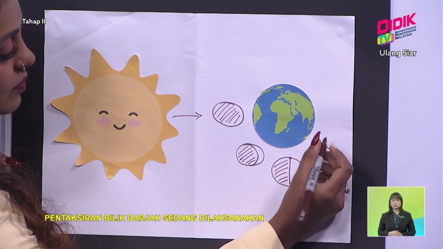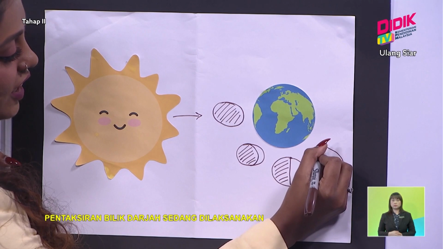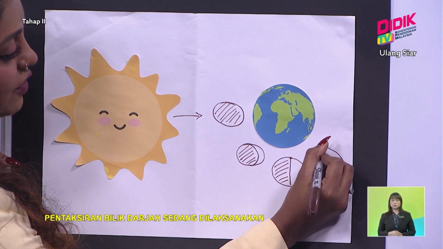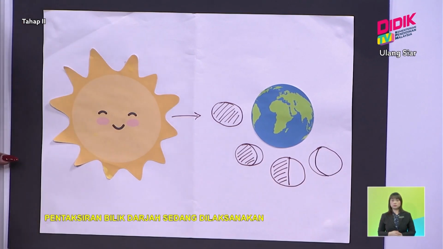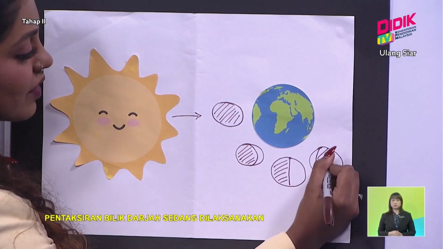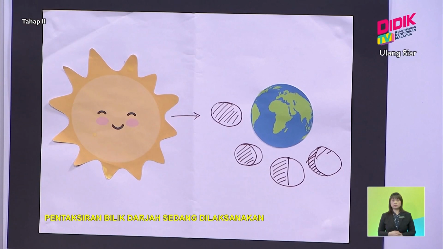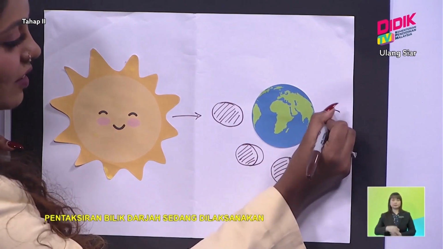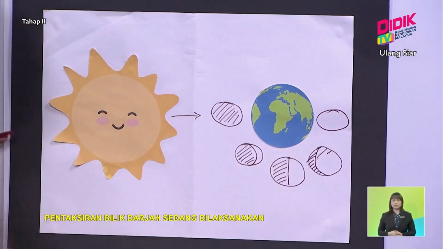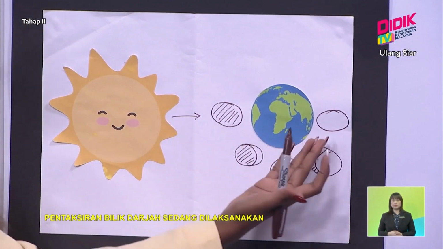Then we have this one. It's going to be like a normal C, and then color the right side. Not there, this one. Okay, I just learned, so apologies for the mistake. Finally, the whole thing is going to be bright. Wow, excellent. It looks like an orange. So this is fully lit up, right?